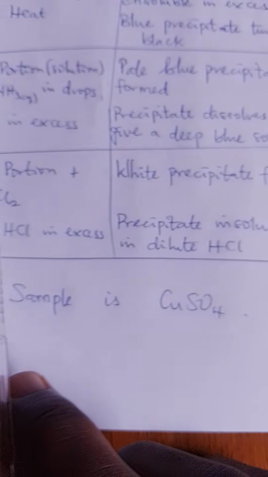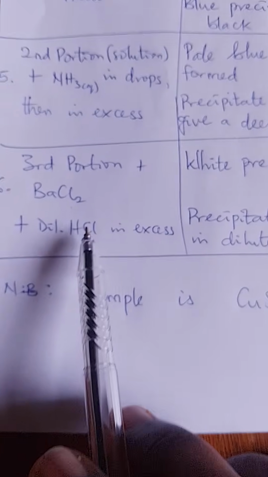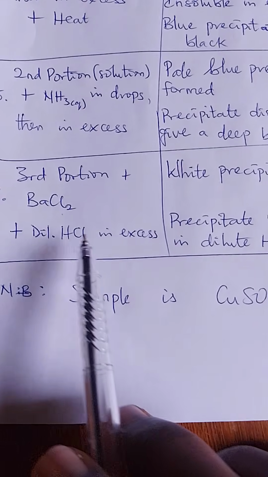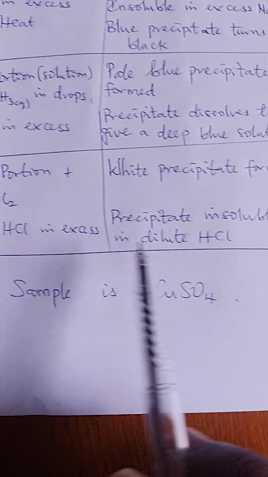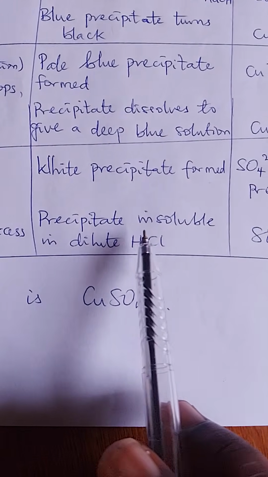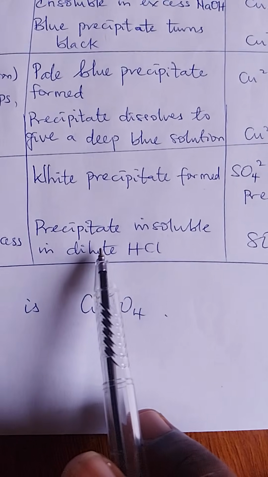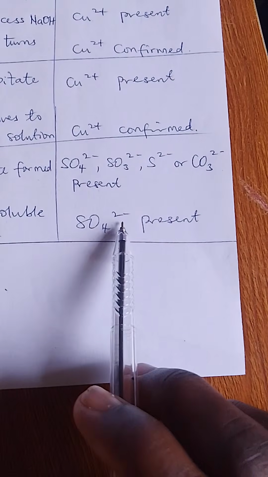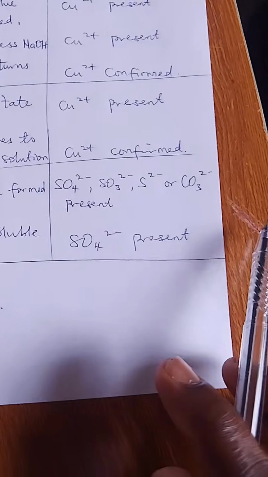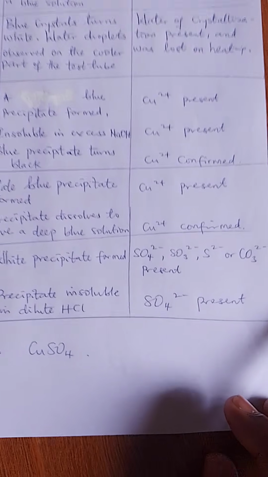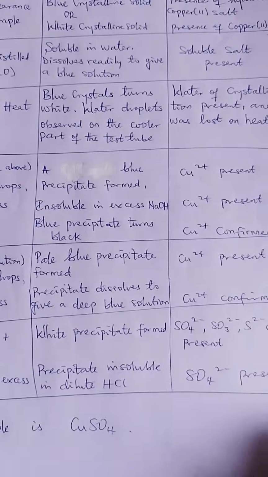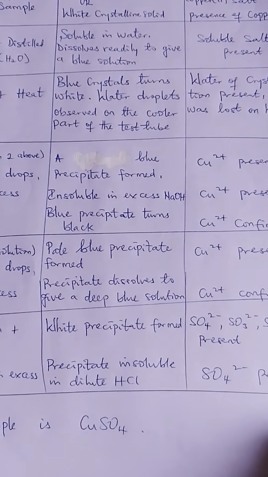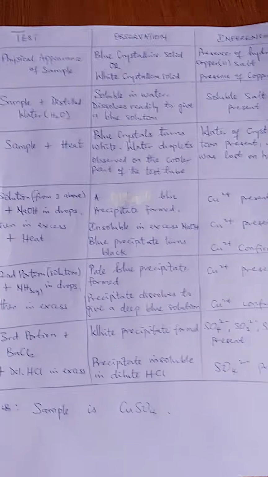So they will now ask you to add dilute HCl, hydrochloric acid, in excess. When you do that, you will discover that the precipitate remains insoluble in dilute HCl, and that confirms only SO4. So that's how you distinguish SO4 2 minus from all of these. So you write SO4 2 minus present. I'm sure these are the things that will come out, nothing more. It could be less depending on the salt, either it is pentahydrate or without hydration.